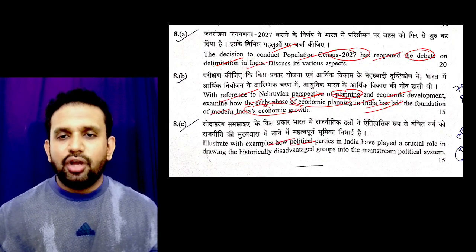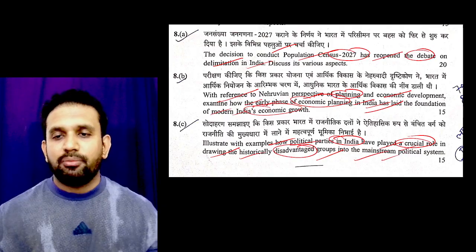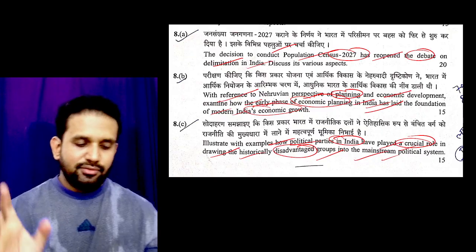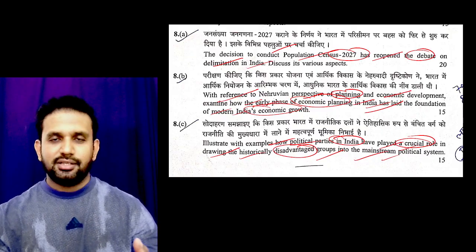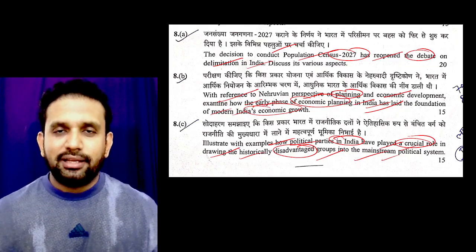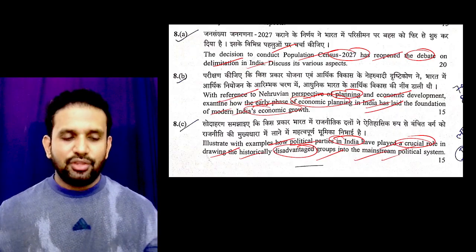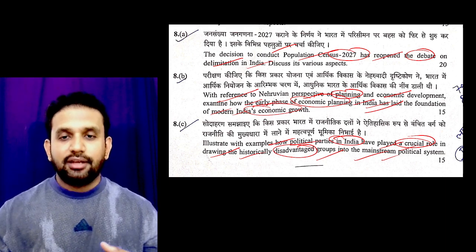Illustrate with examples how political parties in India have played a crucial role in drawing historically disadvantaged groups into the mainstream of the political system. I don't have to tell you this. For caste, for creed, for race, for subcaste, for sub-subcaste, a political party has been launched, and with its help they came into the mainstream. Organizations are working, CSOs are working, NGOs are working, right?